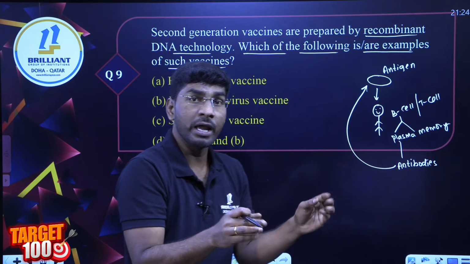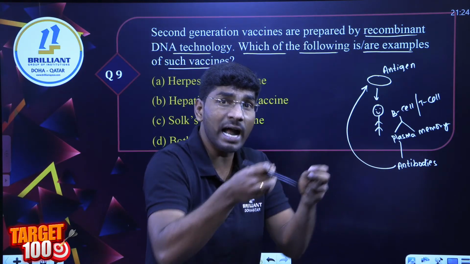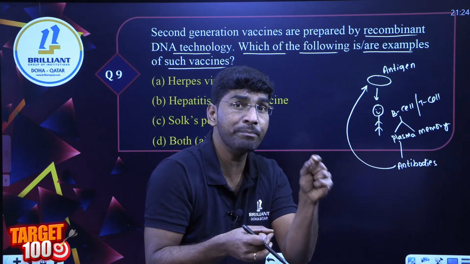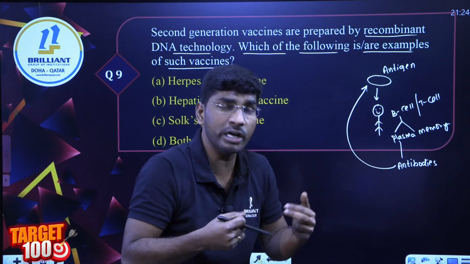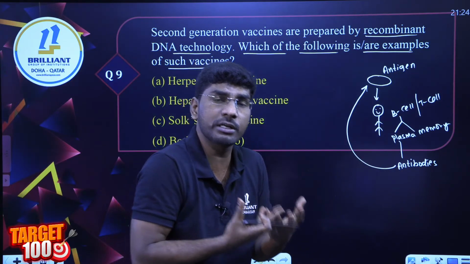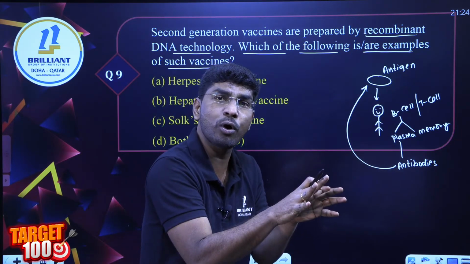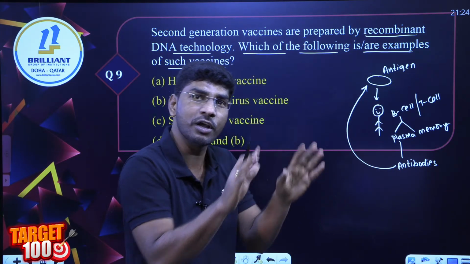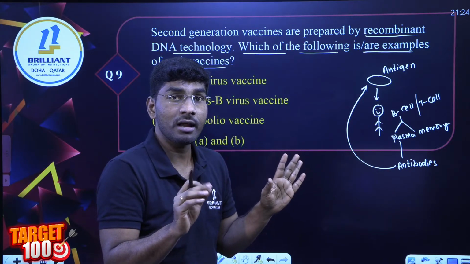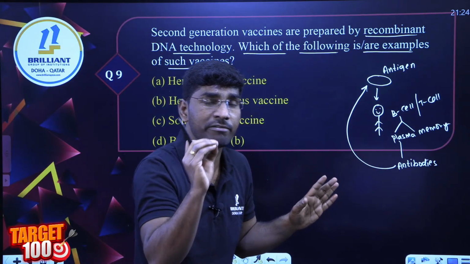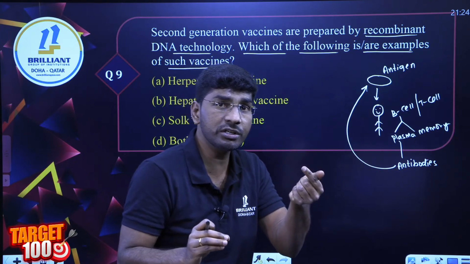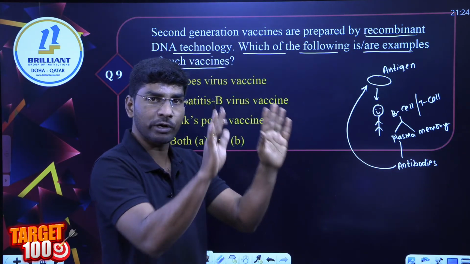This we have seen. Active immunity is the immunity where, if a live pathogen enters our body, our B cells will produce antibodies against it, but this process is slow. Wait a moment everyone, try to understand first generation vaccination and second generation vaccination.